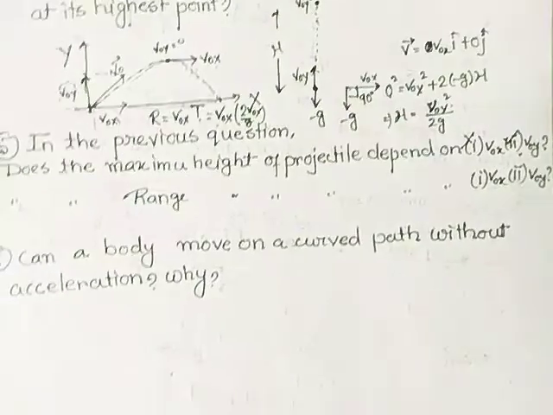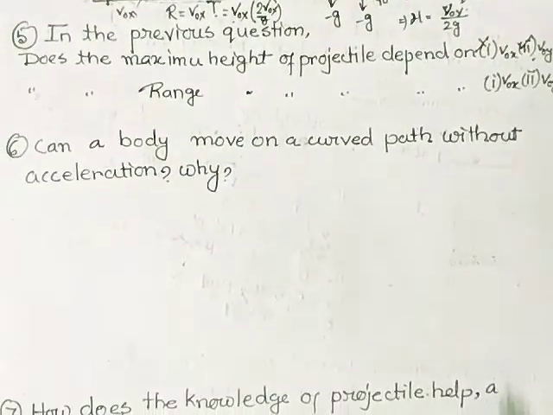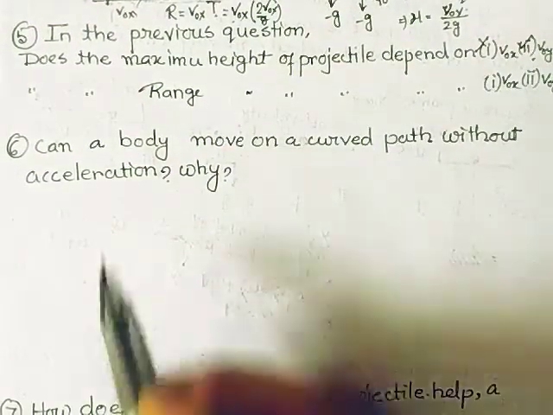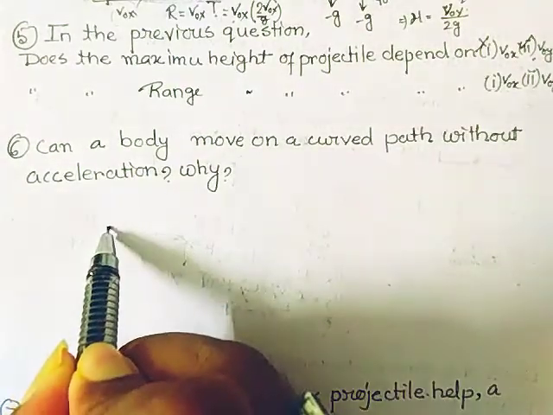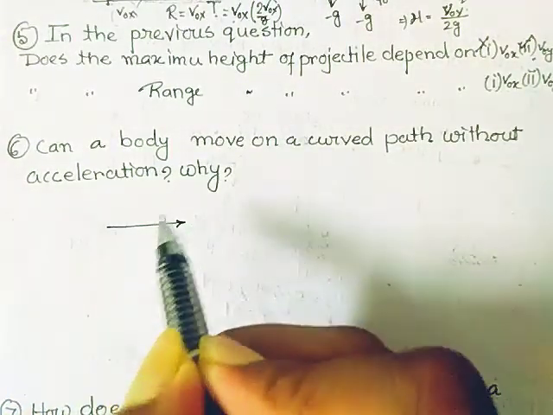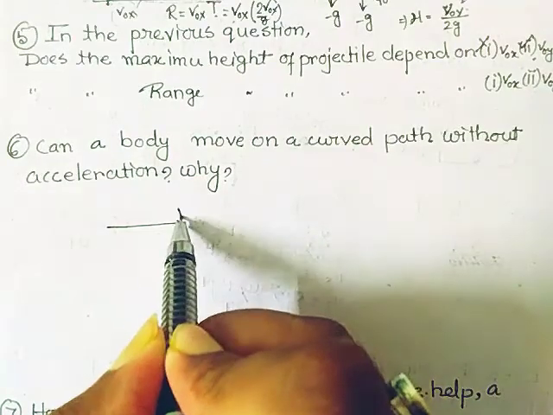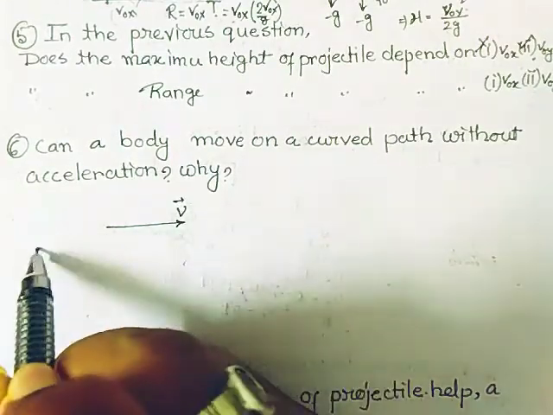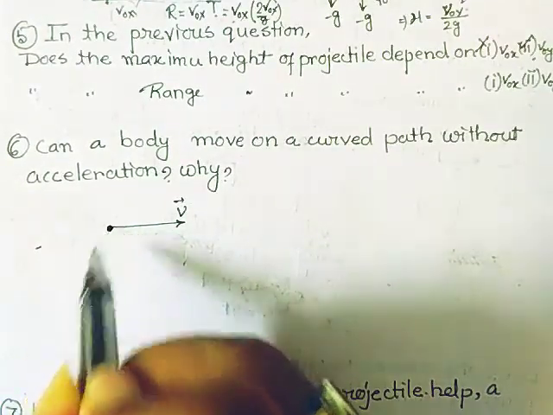Can a body move on a curved path without acceleration? If a body is moving with uniform motion, then we can say it has a constant velocity, and obviously this is the path followed by it.